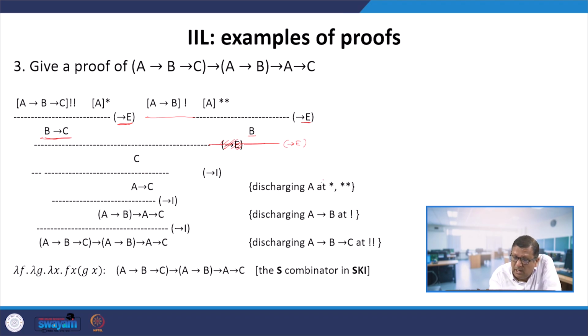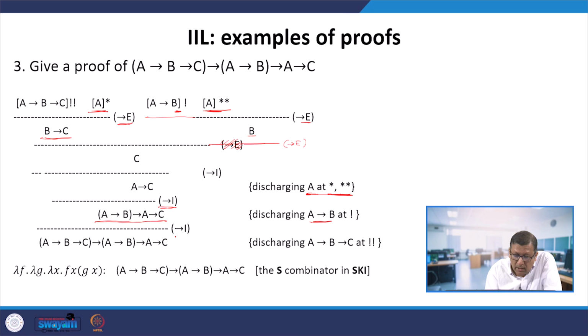Now assuming A, we discharge A at both the places. All the assumptions of A we are discharging. So we get A implies C. Now we discharge A implies B at this point. So by arrow I again we get A implies B implies A implies C.